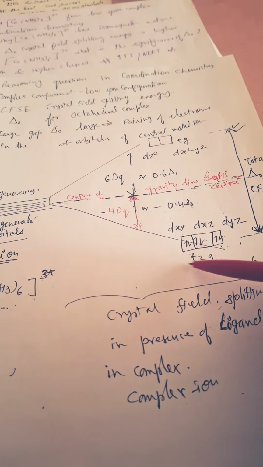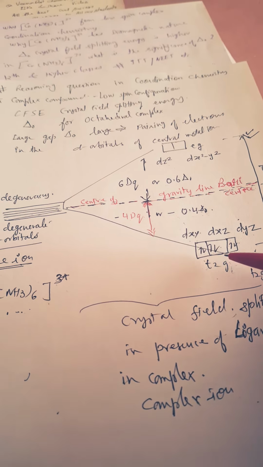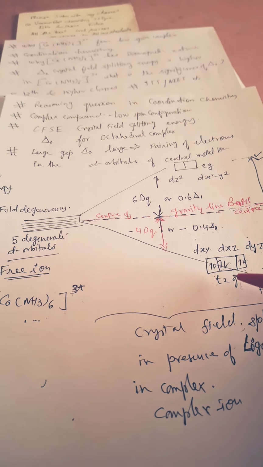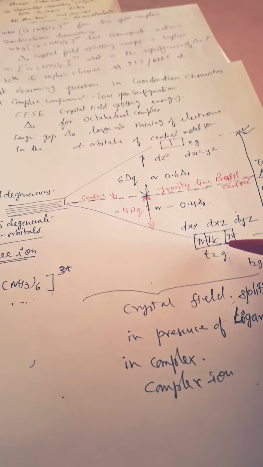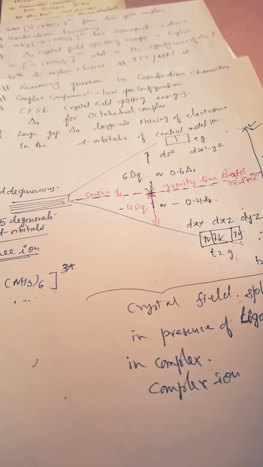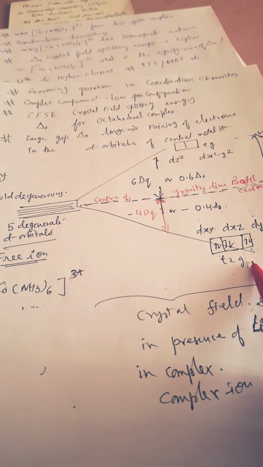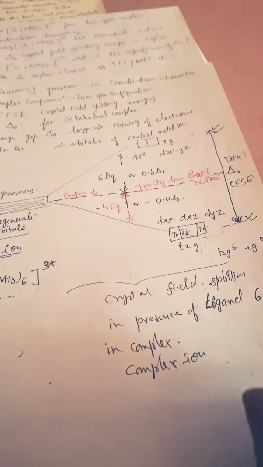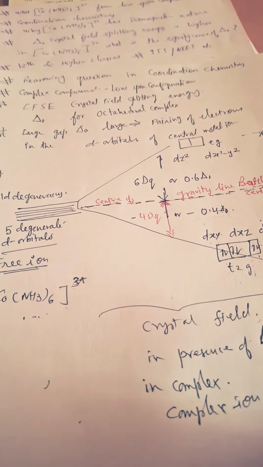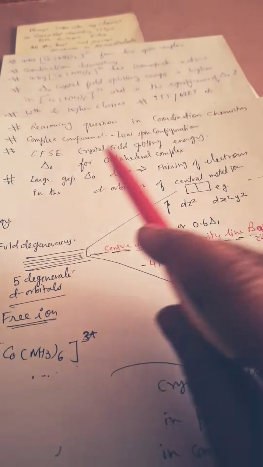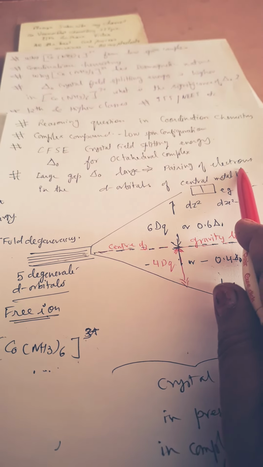That is why the pairing makes the filled t2g set highly stable. As there is no unpaired electron here, it will have zero dipole moment, so it is diamagnetic in nature. All electrons are paired, so it is diamagnetic. A large gap, delta O, means large pairing of electrons.